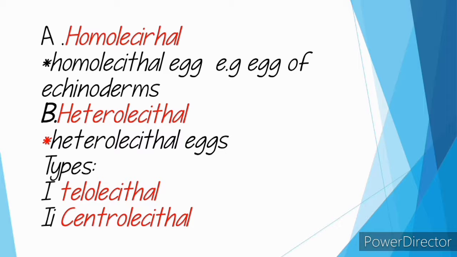So another one, centrolecithal. In the centrolecithal egg, the yolk accumulates in the center of the ooplasm of the egg. Examples: eggs of insects.